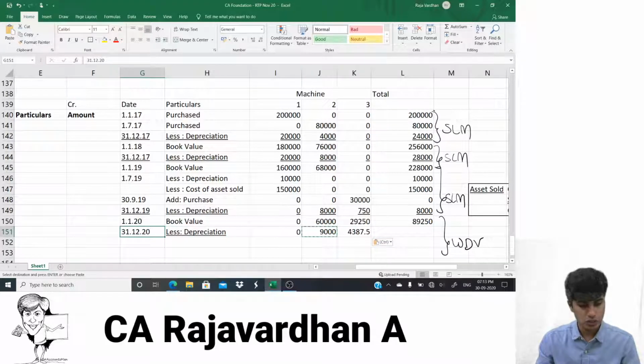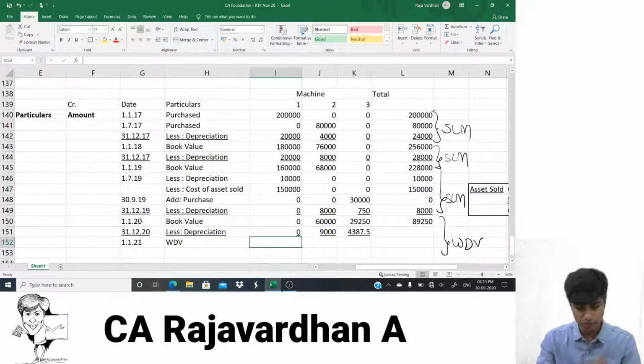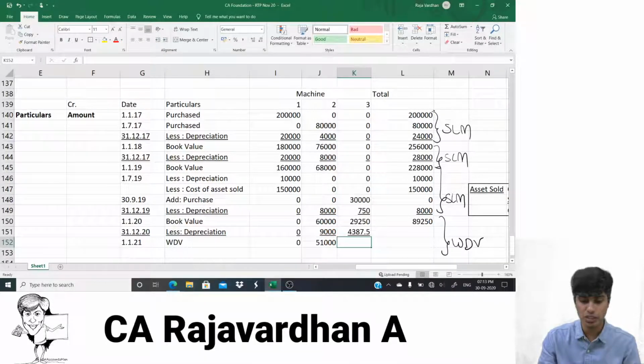Now, let us go till the end of the year. Let's just find the closing value. So, 1st of January 2021, what will be the written down value? I can write WDV. Yeah, this will be 0. This will be 60,000 minus 9,000, that will be 51,000. And herein it will be 29,250 minus 4,387.5.